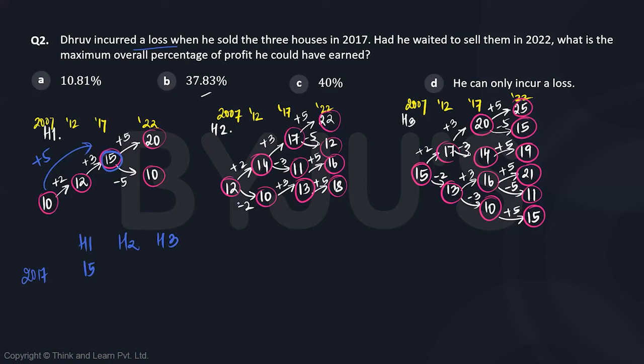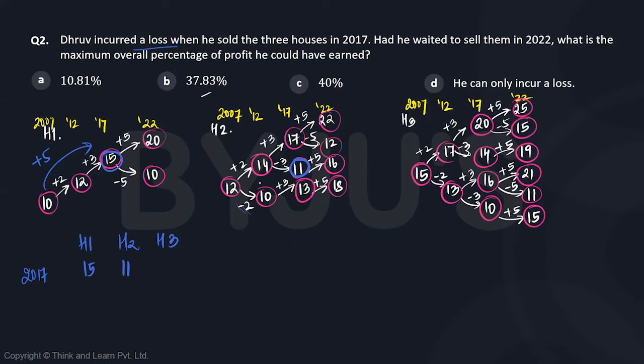Now, this 12, as in house 2, it can be sold from 12 to 11, because if house 2 is sold for 13, there is another profit of 1, overall profit will become 6, and house 3 cannot compensate 6 less, because then the price of house 3 will reduce below 10. So the only possibility is going to be 11 for house 2.